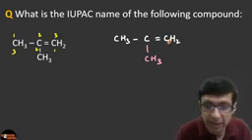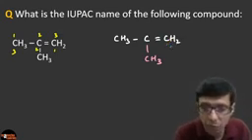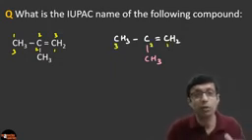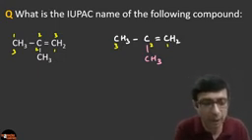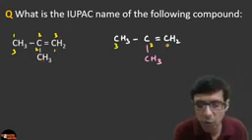Since the double bond is here, the numbering should start from the double bond. So 1, 2, 3 is the correct numbering, the lower one, because we have to use the smallest number. The double bond, you have 2 options, right? The double bond is between 2 and 3 or between 1 and 2. Double bond gets higher priority than these attachments. So we choose 1 and 2 for the double bond, right?